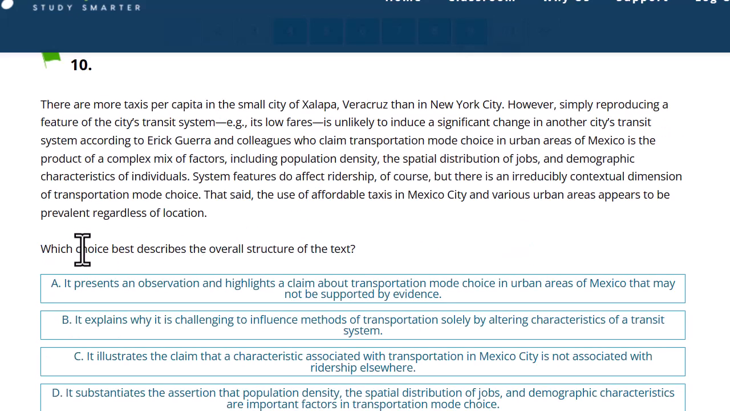Okay, first I'm going to read the question, which describes the overall structure of the text. So again, this is a function question on the whole paragraph. Let's read and see what's going on.